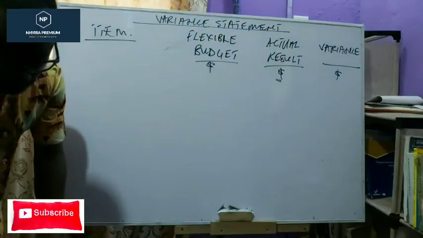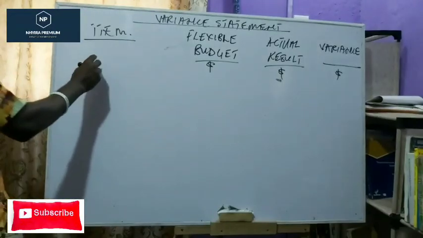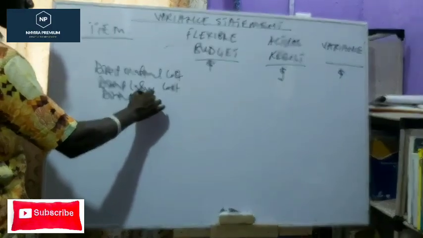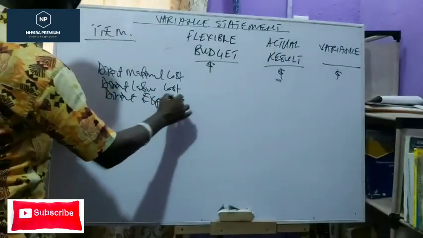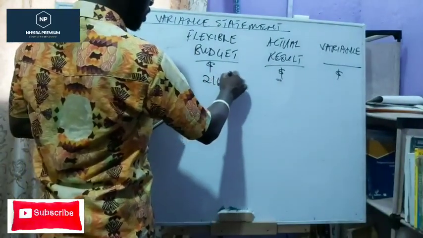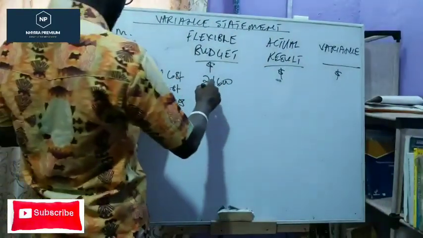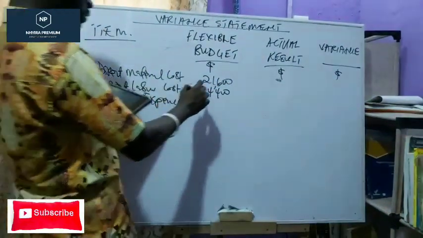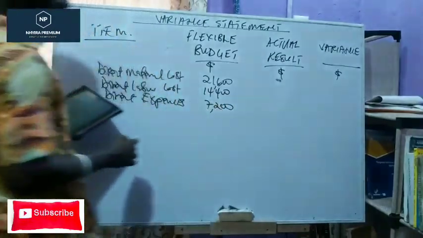Then our items are as follows: direct material, direct labor cost, direct expenses. From our flex budget, direct material 21,600, direct labor 14,400, direct expenses 7,200.